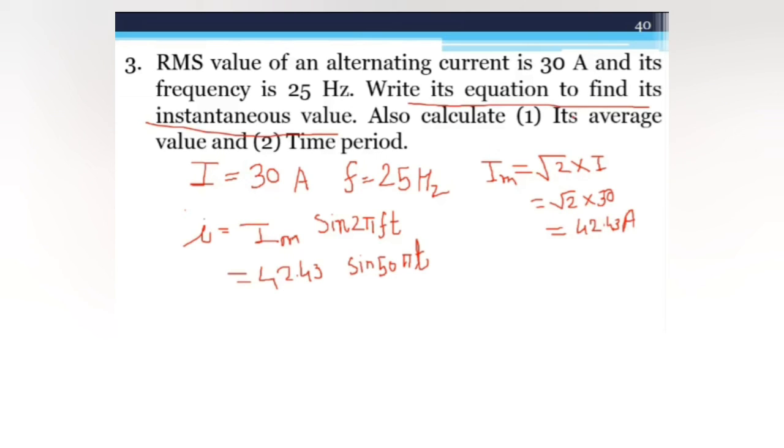So this is your equation of the instantaneous value. Now from that you can find the average value. As you know, the average value of sinusoidal current is I average is equal to 0.637 Im. So 0.637 into 42.43, where the value of Im is 42.43, and therefore your average value of current is 27 ampere.